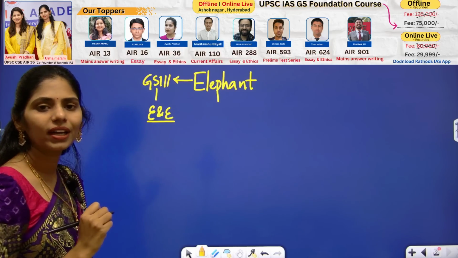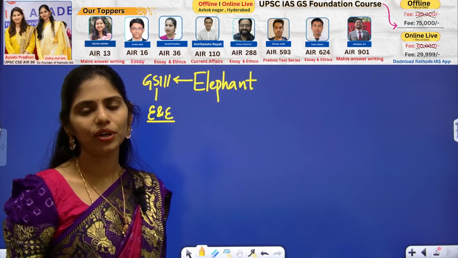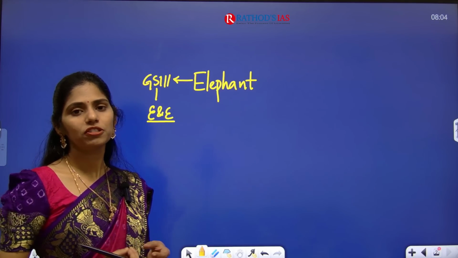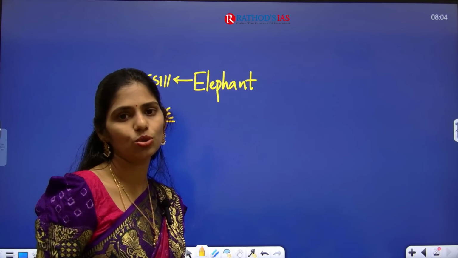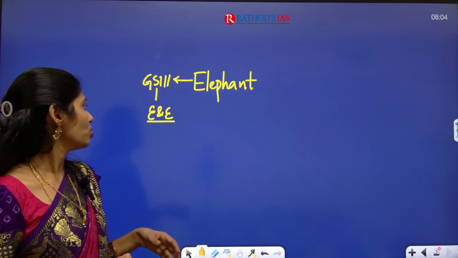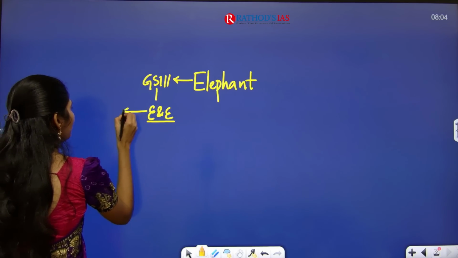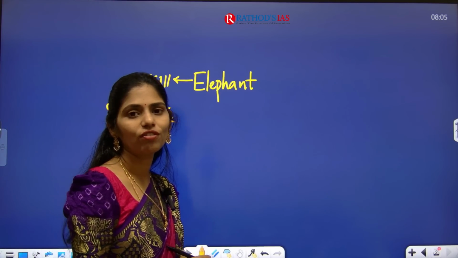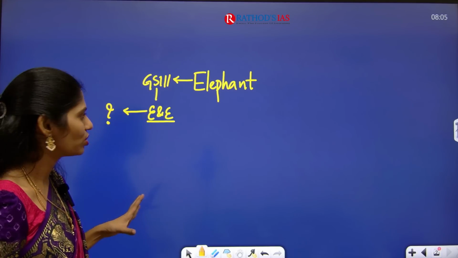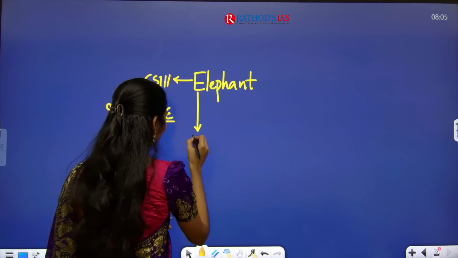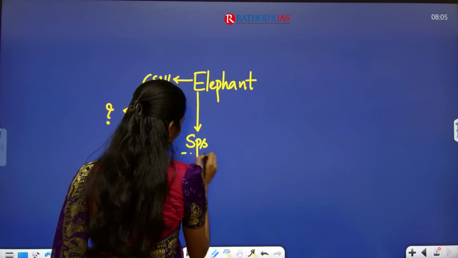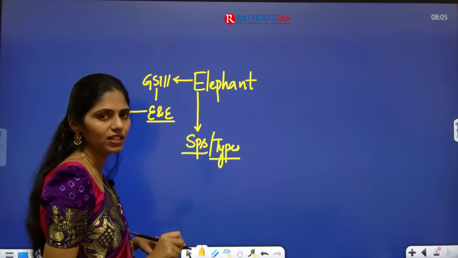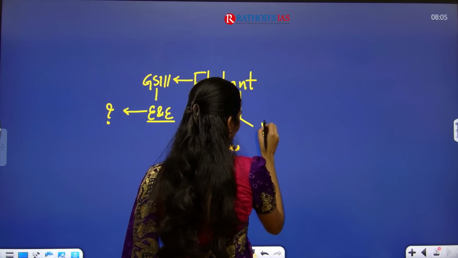In environment and ecology, we will be studying different biodiversity, different species, etc. In species, we have different types of species like umbrella species, keystone species, flagship species. Here you have to focus on which type of species the elephant is, whether it is an umbrella species, flagship species or keystone species. You have to know. And from the elephant you have to see the different types of elephants. For example, we have Asian elephants and African elephants, and you have to see the protection status.